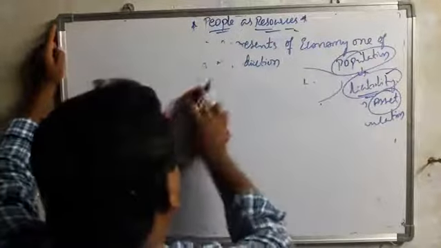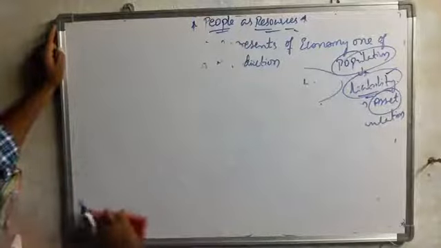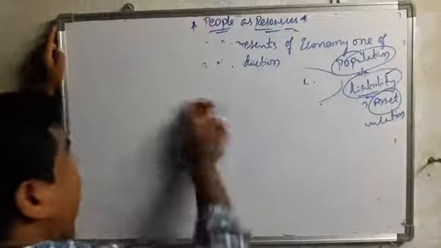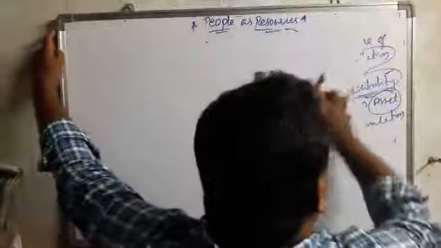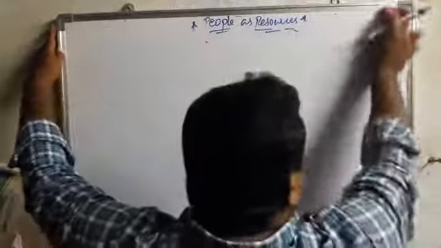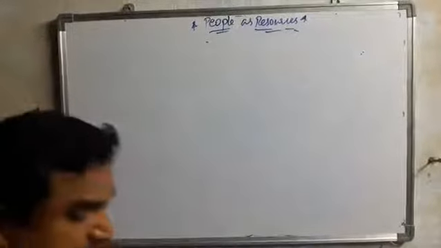We can take Japan as an example, a well-known country. Coming to Japan, its natural resources are very limited.